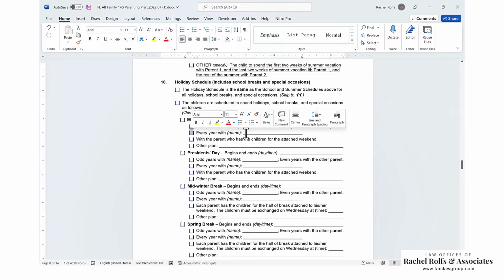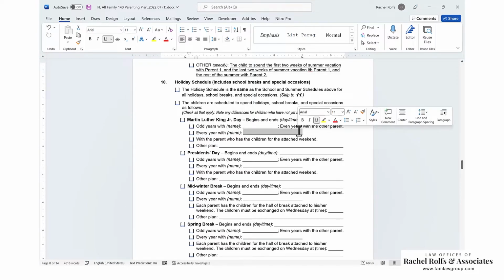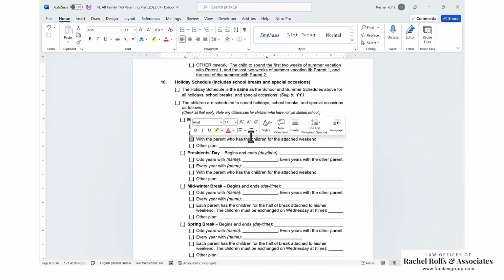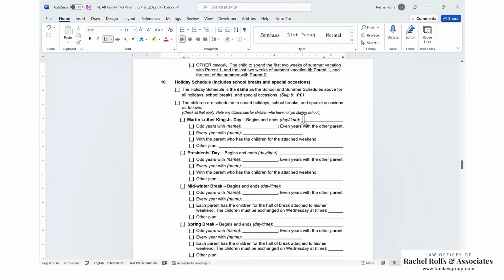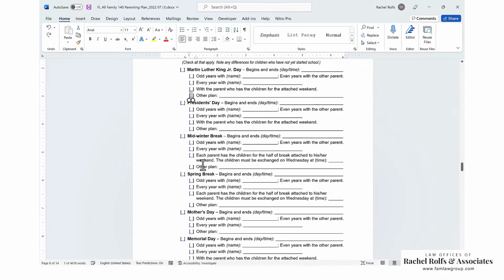Or every year with, if you want to say the same parent gets it every year, that's fine. You can say with the parent who has children for the attached weekend. If you have an every other weekend parenting plan, this one makes a lot of sense and is very, very common. And then if you do that on here, up here for the day and time, it would be if visitation on that weekend ends at 6 p.m. Sunday, this would run from 6 p.m. Sunday to whatever time on Monday you want it to end, and it would just go with the attached weekend. So it would just extend that parent's weekend. Or other plan. You can make something up and do whatever makes sense.